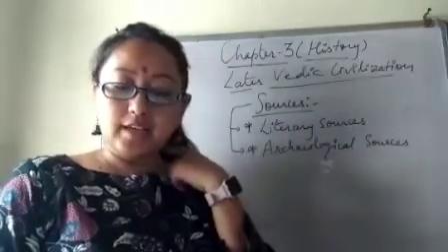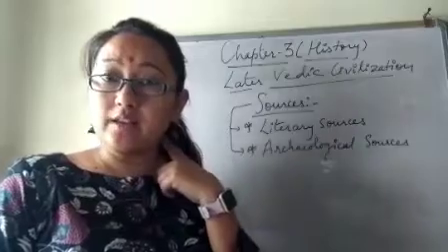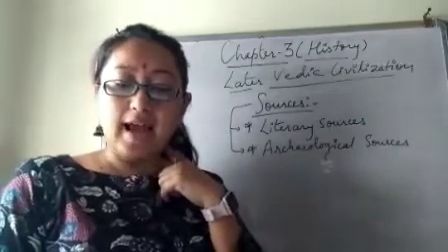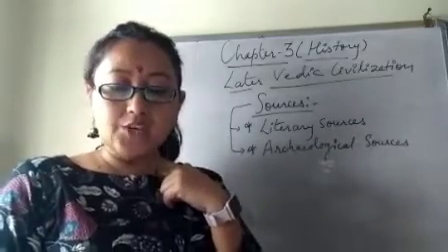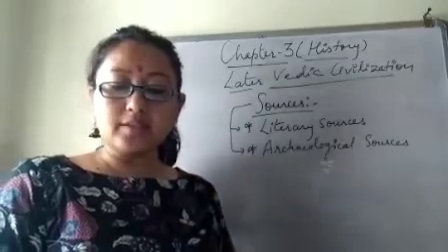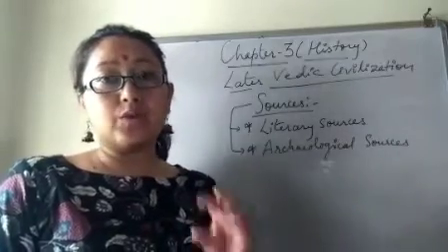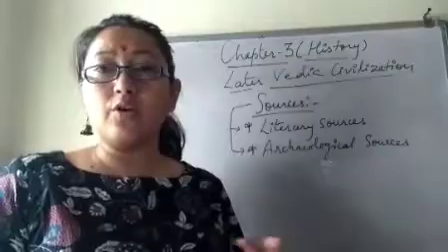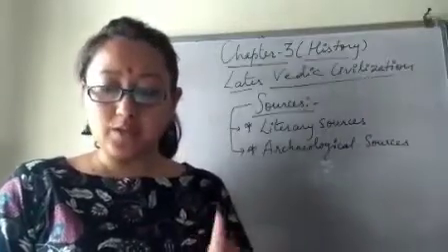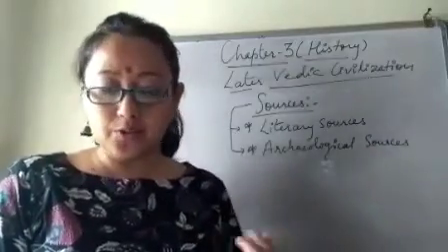Now the later Vedic literature includes Yajurveda, Atharvaveda and Samaveda. Each of the Vedas consists of two parts, the Samhita and the Brahmana.